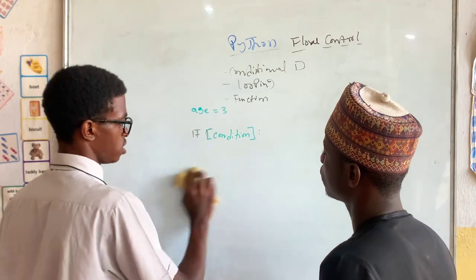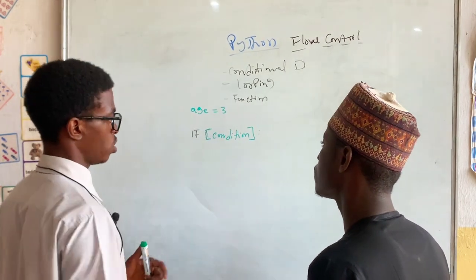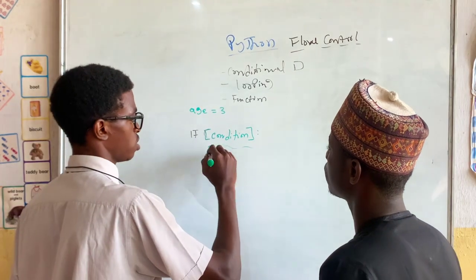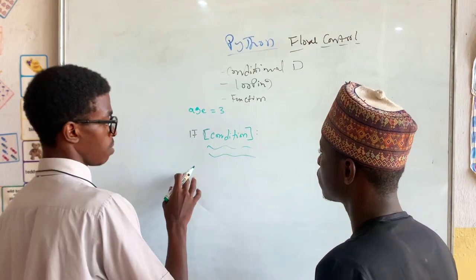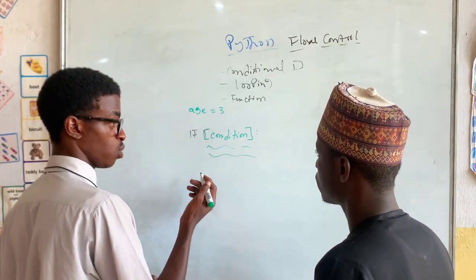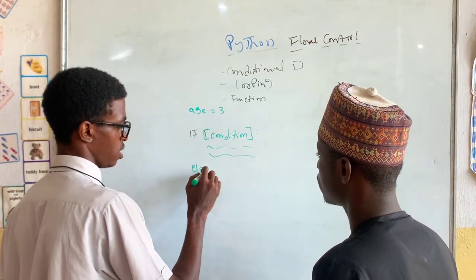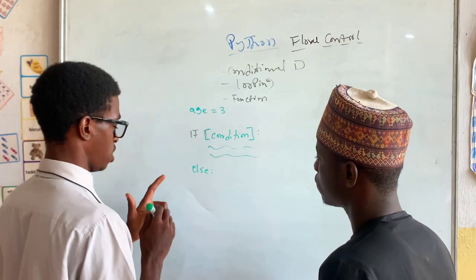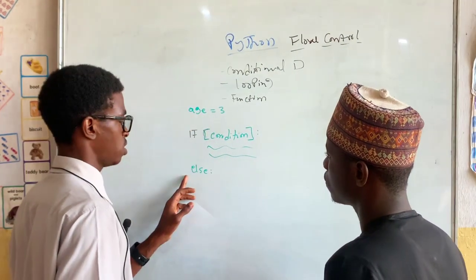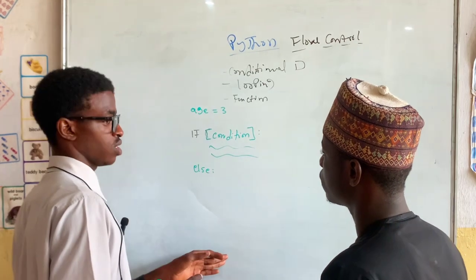So this is it about conditional statements. When our condition becomes true, then Python will execute the program we put here. If the condition is not true, maybe it's false, then we have another keyword that we call else. And this else is just like a backup plan. Whenever your condition is not true, then you say, okay, if this is not true, then execute this.